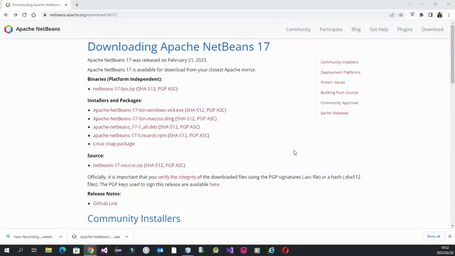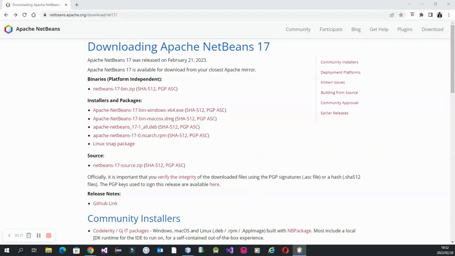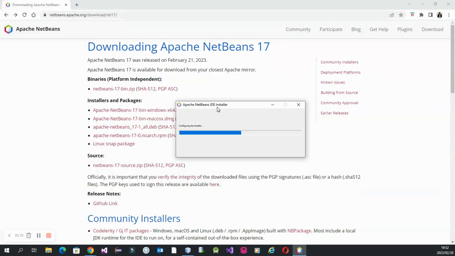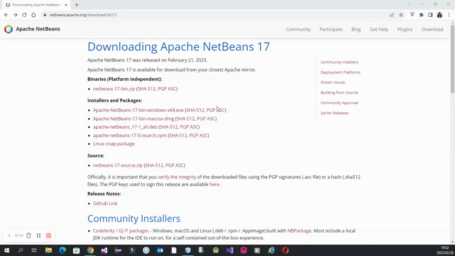Welcome back. So after downloading Apache NetBeans, you'll see here now it's finished downloading. So what you do, you then come here and start the installation. Like I said in my previous video, this installation will take some time, so let's see how long it takes. Okay, then you will start with your installation. So now Apache NetBeans IDE is installing.